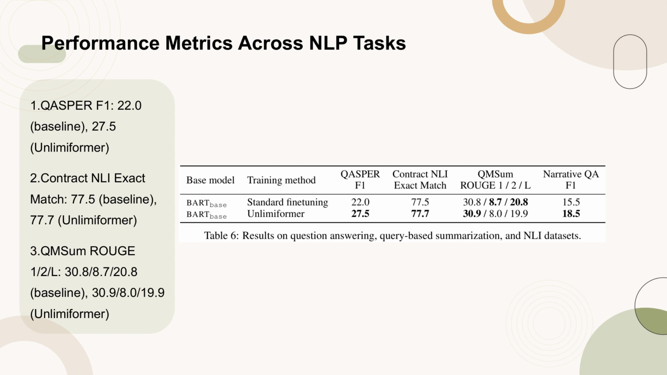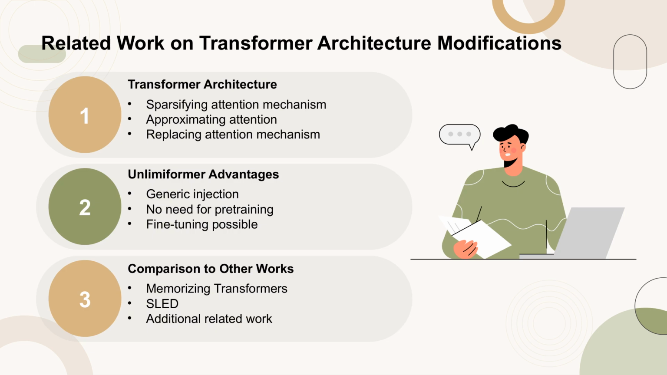However, there is a slight decrease in the rouge scores for QMSum, with Unlimiformer achieving 30.9/8.0/19.9 compared to the baseline's 30.8/8.7/20.8. The transformer architecture has seen various modifications aimed at reducing space or time requirements. Most solutions focus on sparsifying the attention mechanism, while others approximate or replace the attention mechanism entirely. These changes often require pre-training the model from scratch, which limits the ability to leverage existing pre-trained models.